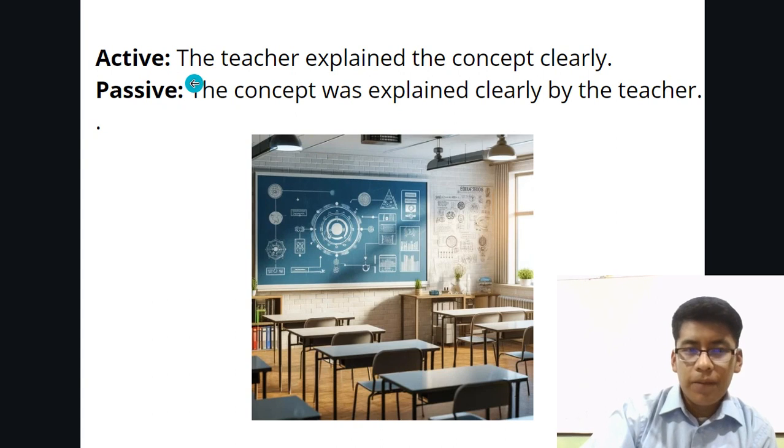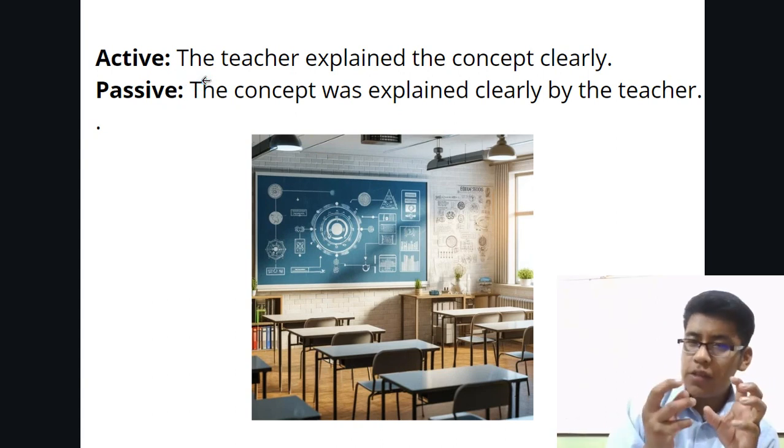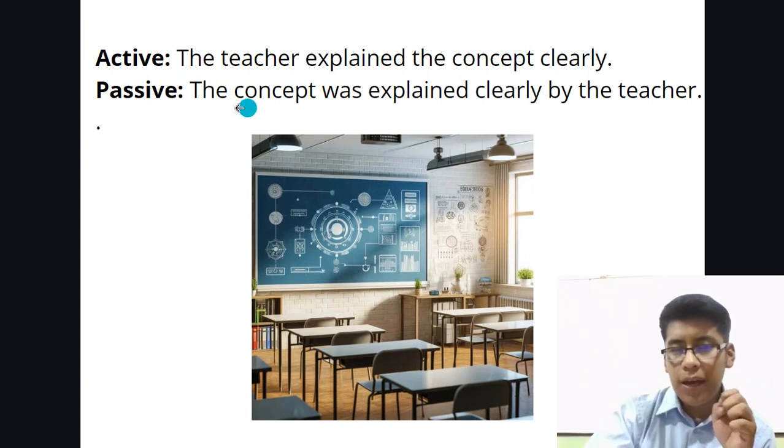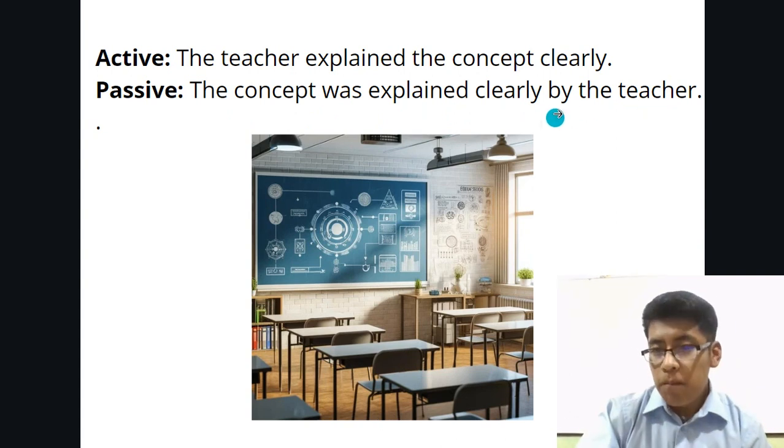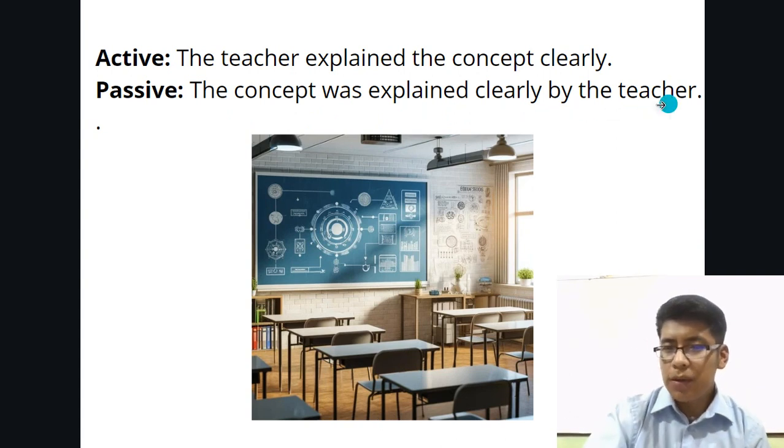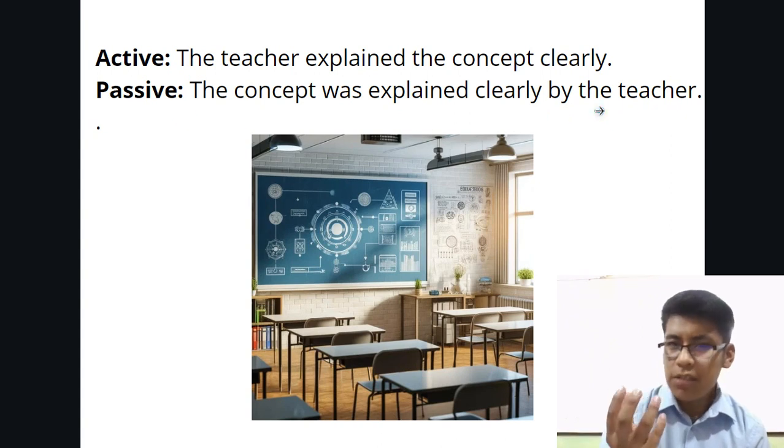The active voice: The teacher explained the concept clearly. And the passive voice has to be: The concept was explained clearly by the teacher. This is very important. The word by, this part of the sentence in a passive voice, is not mandatory.